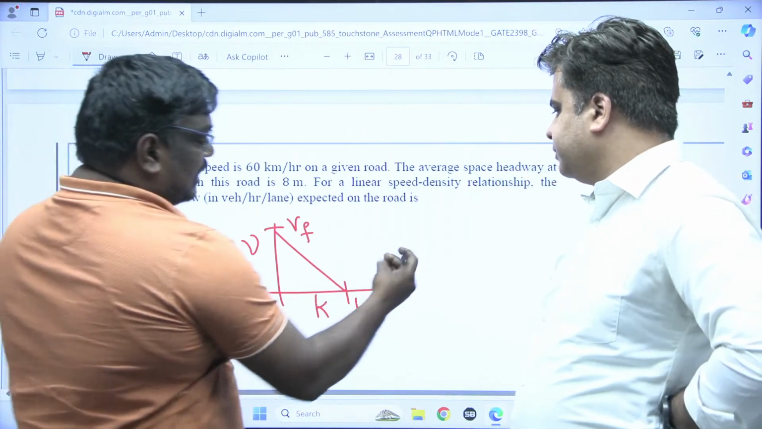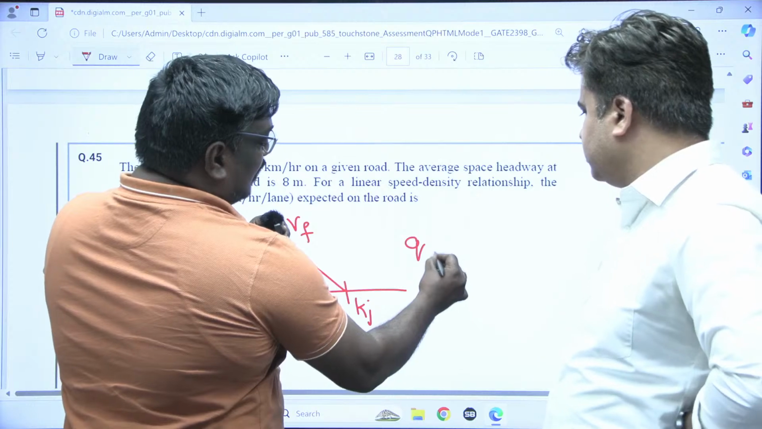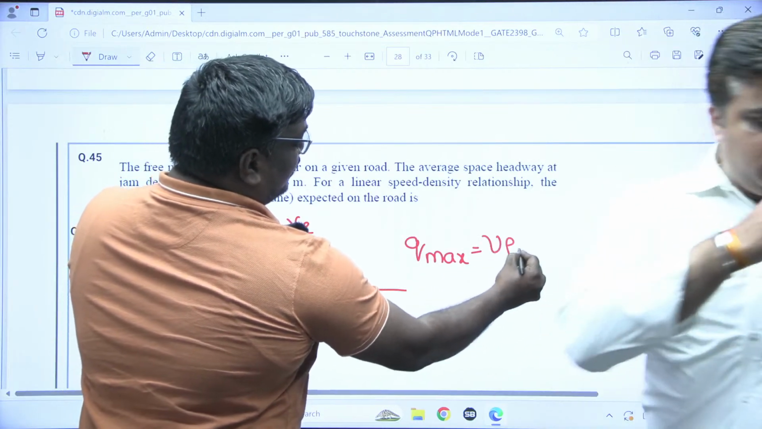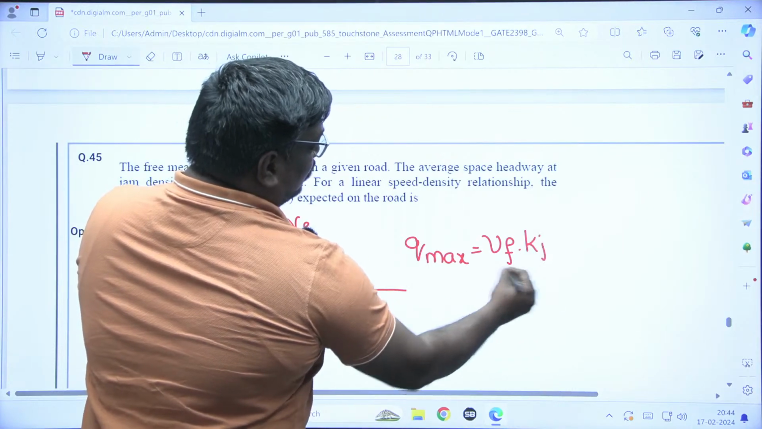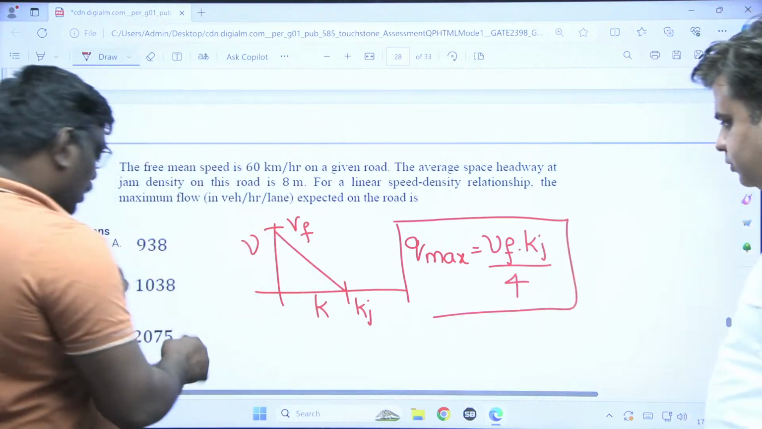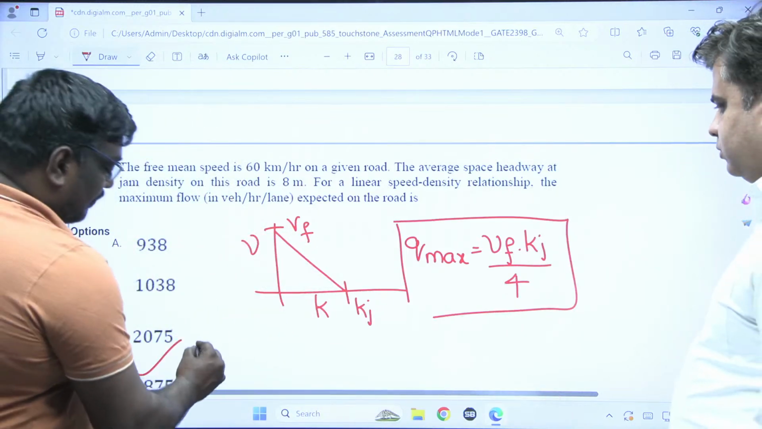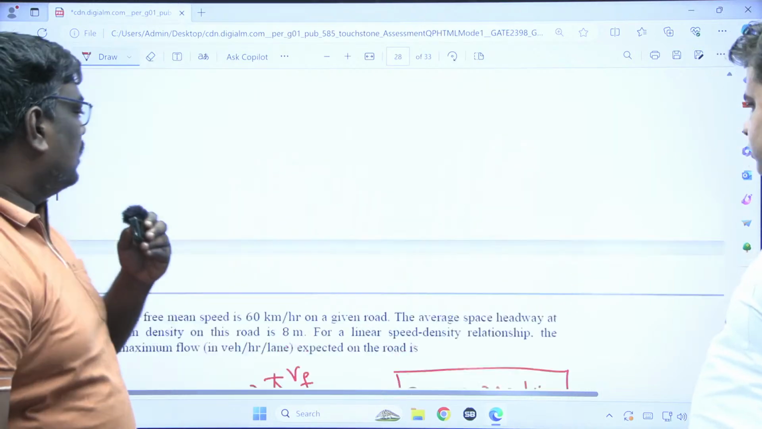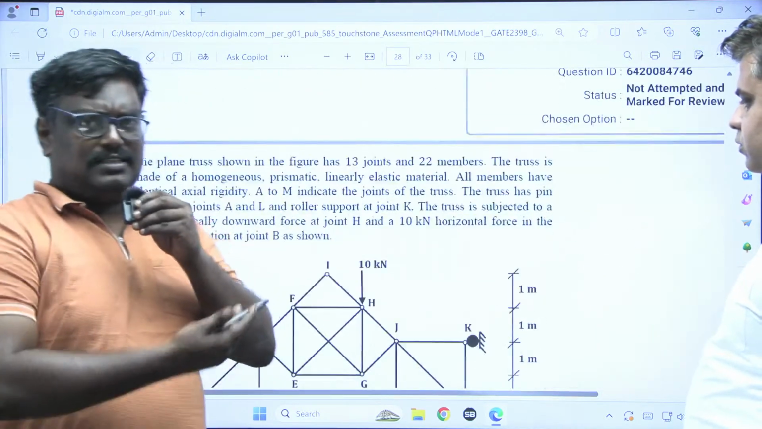They are asking what is the maximum traffic flow. You can write Vf by Kj by 4. This is the formula. By using this formula, you will get a value of 1875. Just plug in these values, sir. Or if you want to get K, it is 1000 divided by 8.